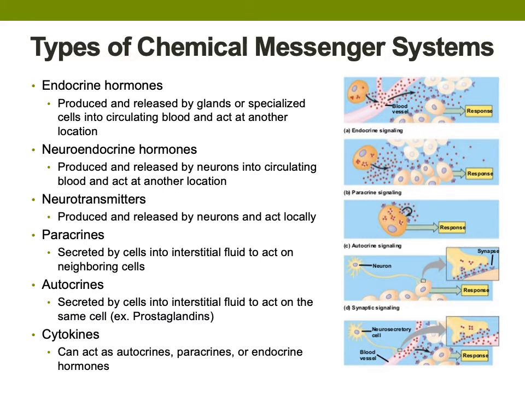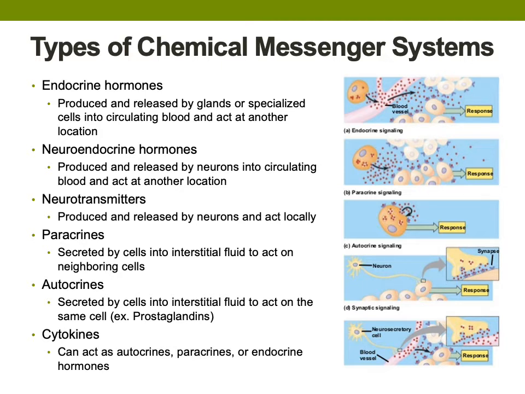The fact that hormones are produced at one location and affect tissues at another location some distance away is the definition of a hormone. Neuroendocrine hormones are produced and released by neurons into circulating blood instead of at a synapse. Neuroendocrine hormones will travel in the blood to act on another tissue at another location. We'll see how neuroendocrine hormones work when we cover hypothalamic hormonal function. Neurotransmitters are chemical messengers that are produced and released by neurons and act locally at a synapse.